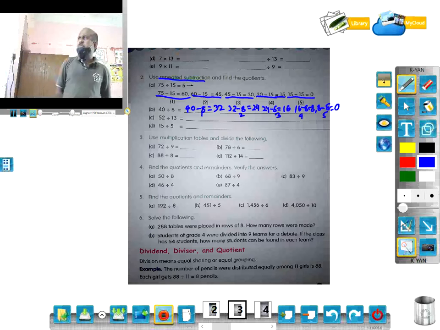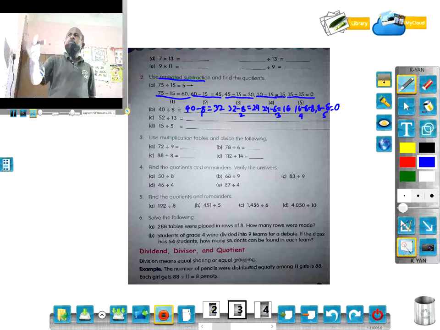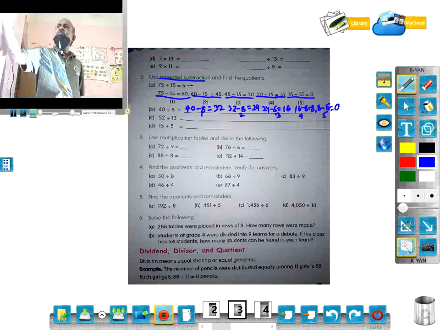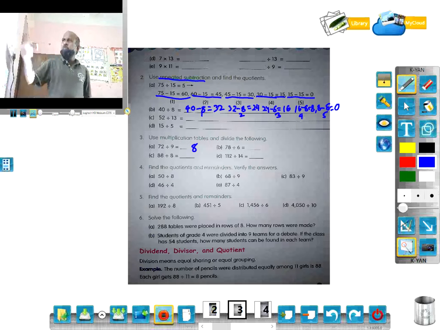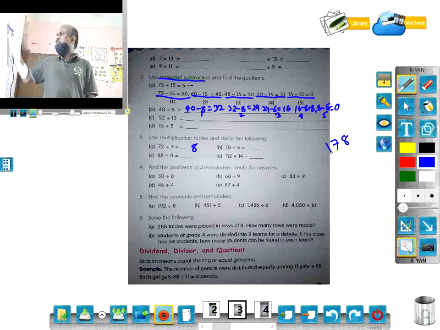Use multiplication tables and divide the following. Multiplication will be very easy. 72 by 9, 9 8s are 72, so 8. 78 by 6. So what is the quotient? The result is called quotient. 6 1s are 6, 6 3s are 18. 78 by 6, you just write like this.